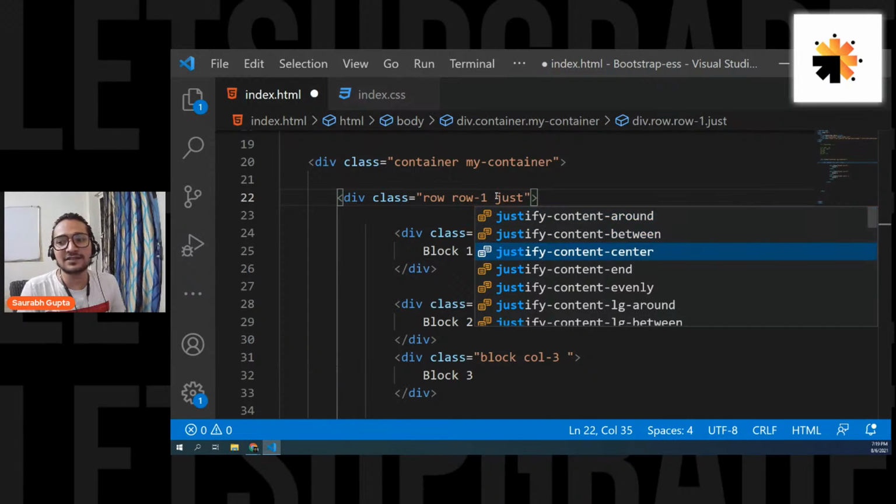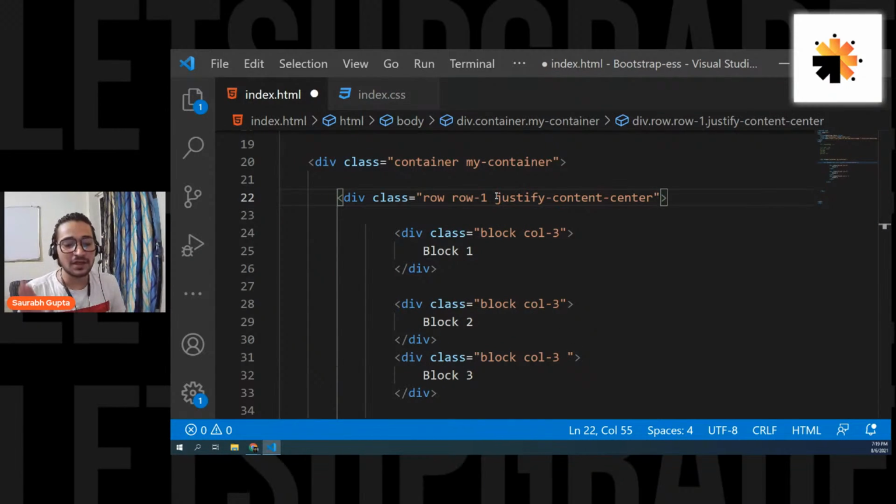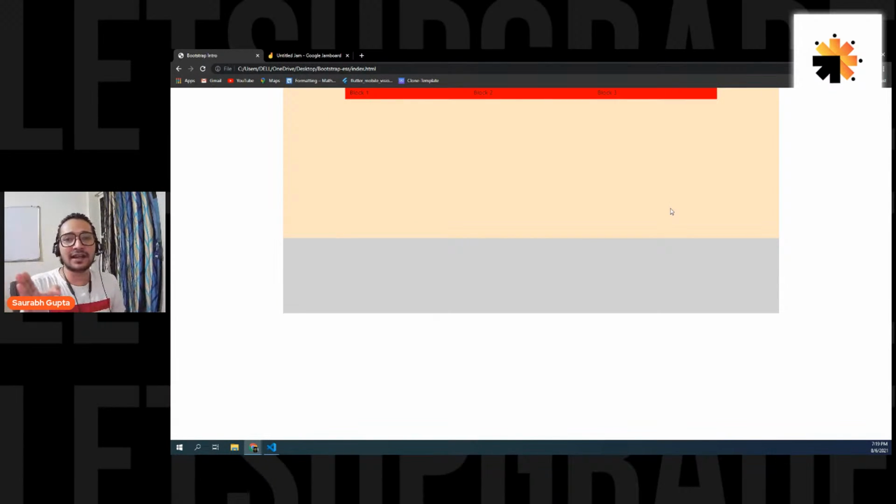So I can simply go and use justify-content-center. Please focus, everyone. If I simply want to move my elements which are inside the row on the horizontal axis, on the x-axis, I can go for justify-content, then hyphen center, and see what it will do. It will simply arrange all of your elements into the center. If you know flexbox, this is easy to understand. If you don't know, not a problem. It is still easy to understand. Justify-content-center. So all the elements are in the center now. And that's how you can center your element without writing any line of CSS.